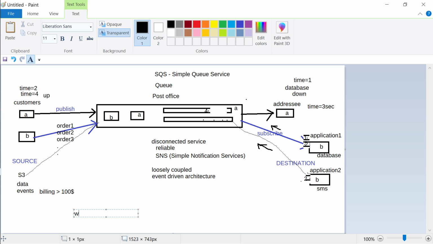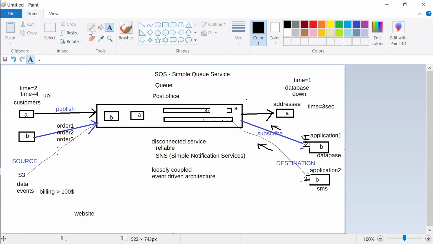Okay. So this is what your normal application looks like. Your website is there, HTML, CSS, whatever, and your JavaScript, and the backend of this website is connected to your database.